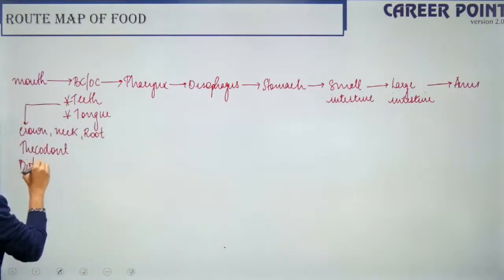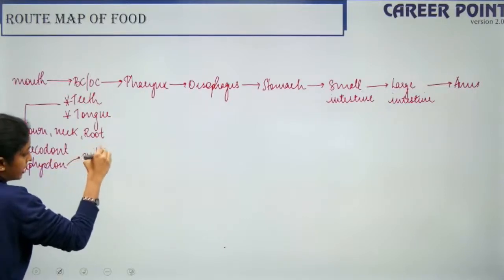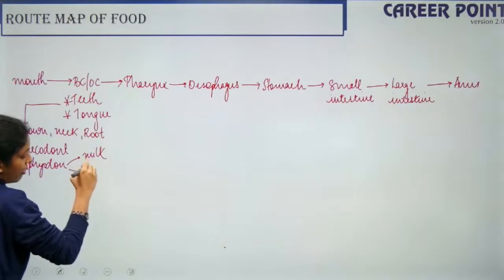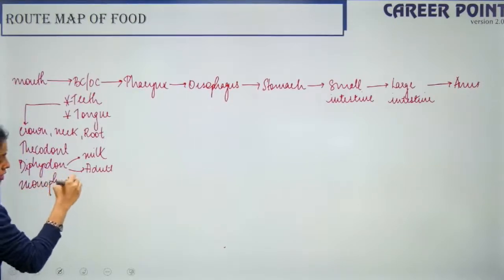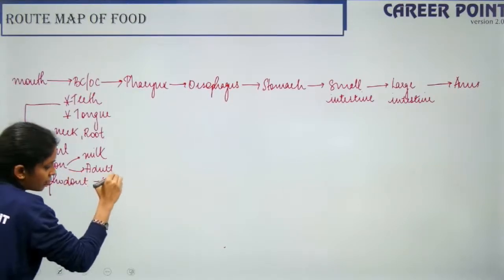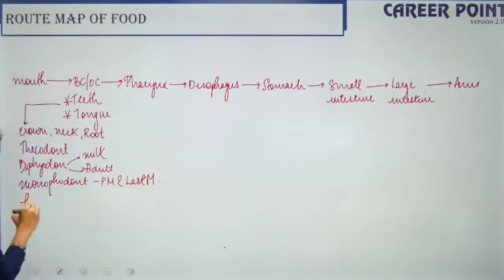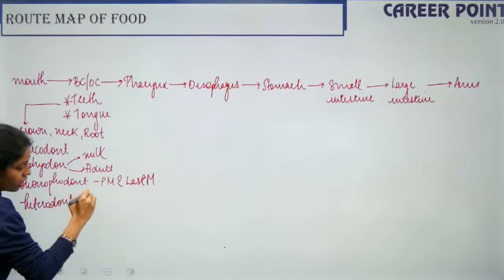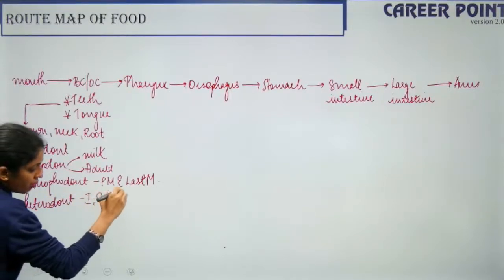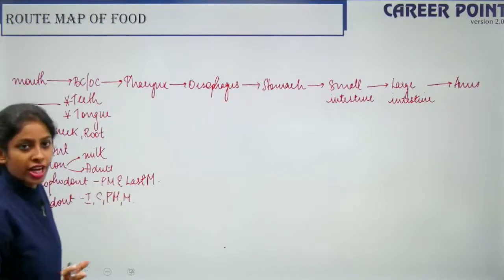We have two sets of teeth in a lifetime. So one is milk teeth and one is adult permanent teeth. So I write adult. So there are types of teeth which only occur in your adult stage, that is monophyodont, like your premolars and the last molars, right? So then we have heterodont. So heterodont is the four types of teeth that you have. You have incisors, canines, premolars and molars, right? So these are the types of arrangement.